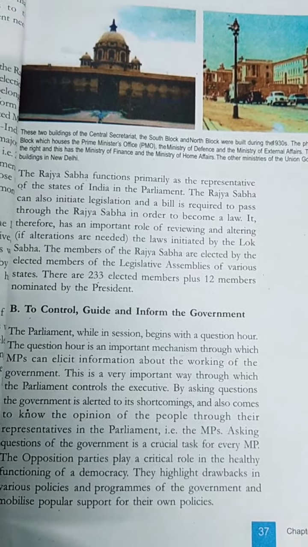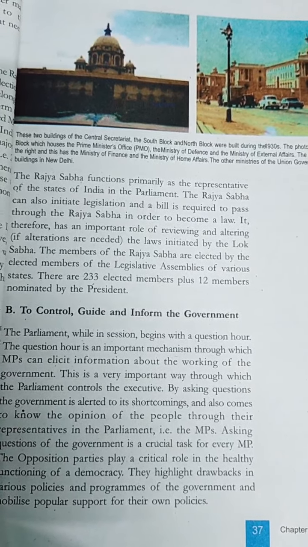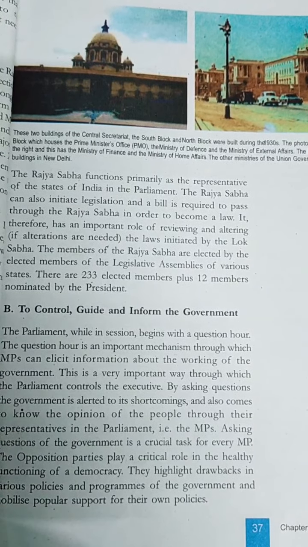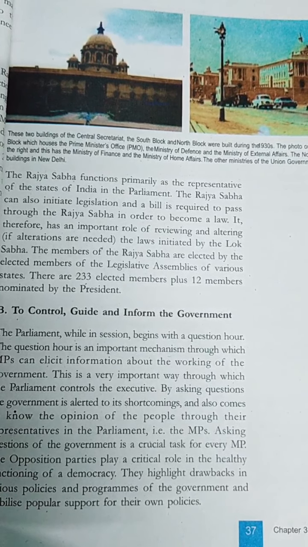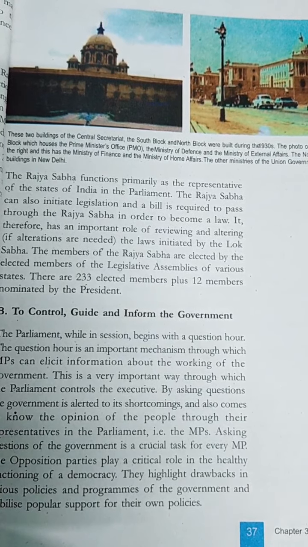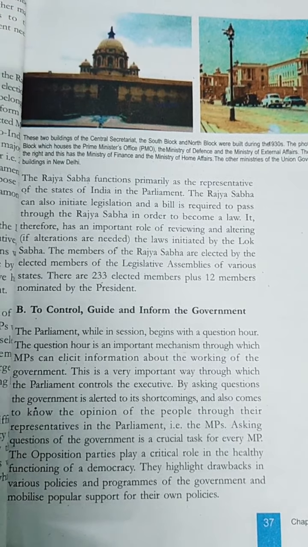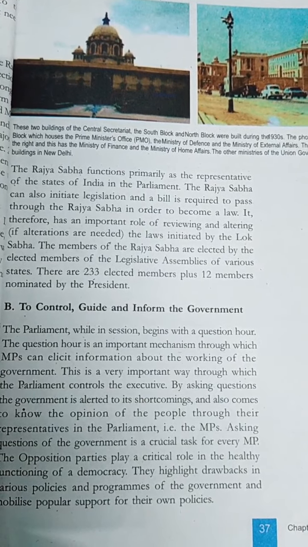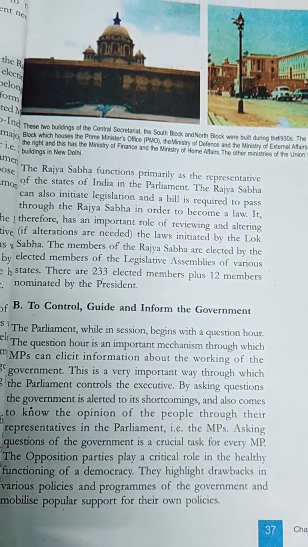And these members are distinguished personalities of different fields such as art, literature, etc. Okay. Now, to control, guide and inform the government, when it is in session, the Parliament begins with question hour. It is considered an important mechanism through which the MPs are able to elicit information about the working of the union government. Okay, it is an important way through which the central government is controlled by the parliament.